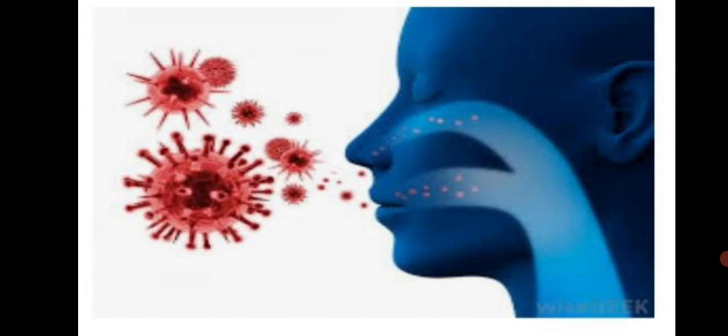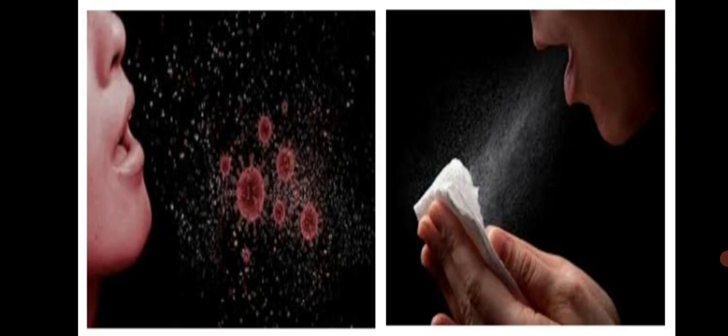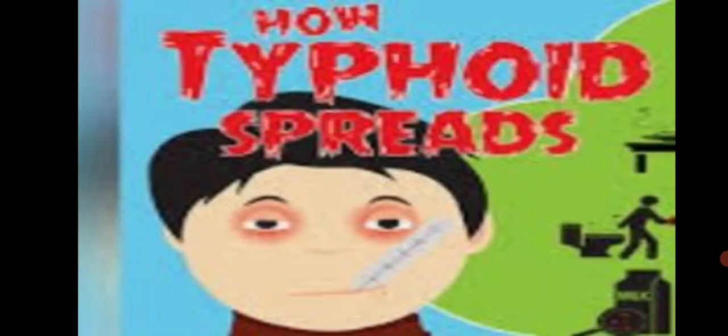How is one person's disease passed on to another person? When a person has a cold, the germs from his body spread in the air when he coughs or sneezes. When these germs enter other people's body, they can also get the disease. That is, the disease spreads. Typhoid spreads when its germs are passed on by a person ill with typhoid to another person. It mostly spreads through contaminated food or water. So, today we are going to learn spread of infectious diseases.